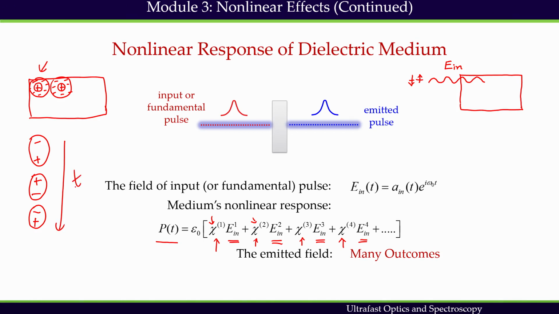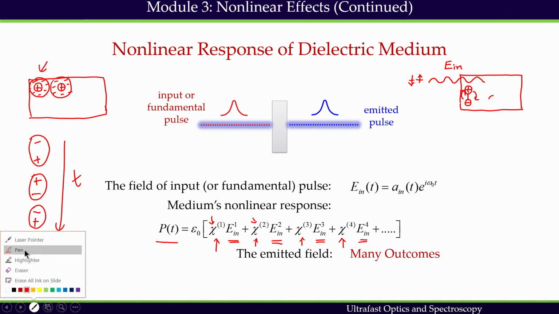So what is going on in the end is that the dielectric medium is behaving like an oscillatory dipole, and any oscillatory dipole will create new radiation, and that is the emitted radiation which we see. This dipole will oscillate, and due to this oscillation I will create a new beam that is called the emitted beam.